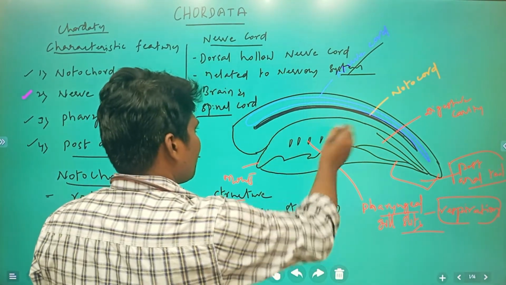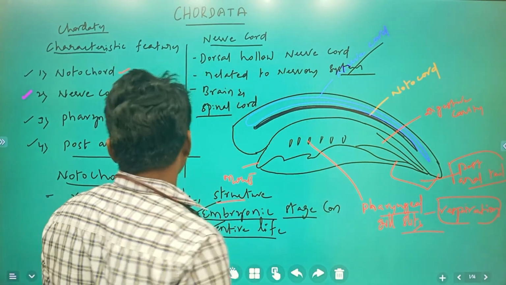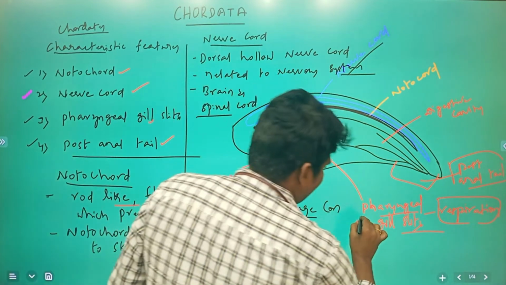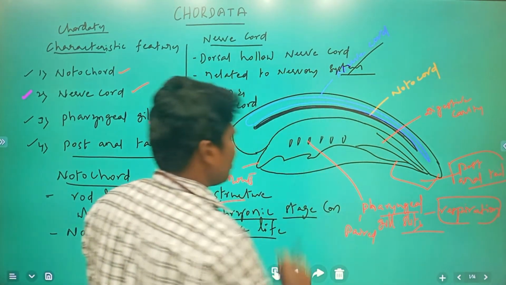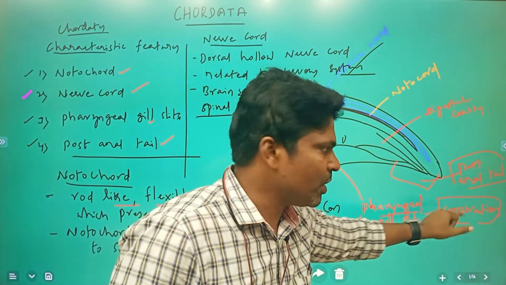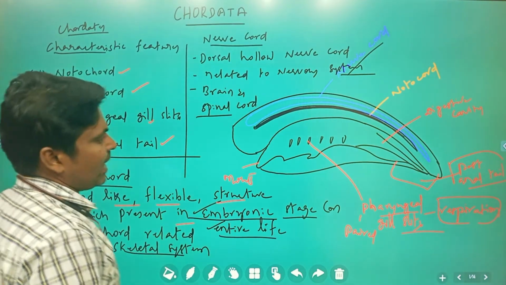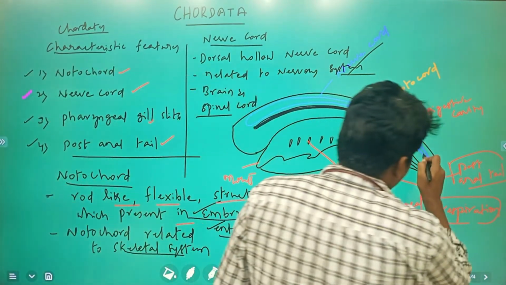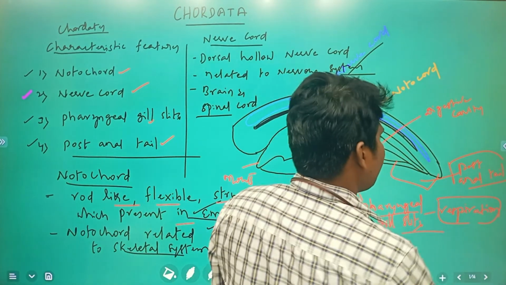Next, after that, what is that? Immediately, paired pharyngeal gill slits. These paired pharyngeal gill slits are responsible for respiration. Next, the post anal tail. At the last portion of this organism, there is going to be a post anal tail.